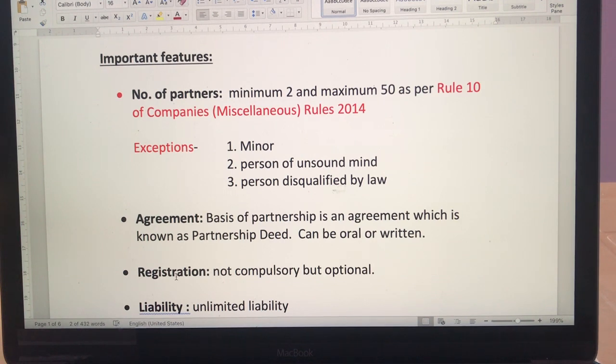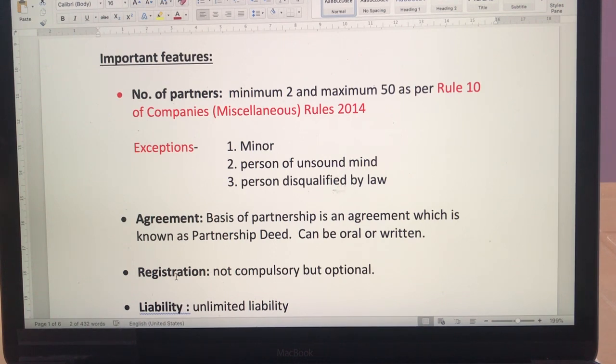Now this, according to rule number 10 of the Companies (Miscellaneous) Rules 2014, has been changed. You must have learned in 11 that earlier it used to be 20 and 10: 20 for normal business and 10 for banking institutions. But now it has been changed. Under this rule, it is changed to 2 minimum and 50 maximum. Remember this rule number. Sometimes they ask this.